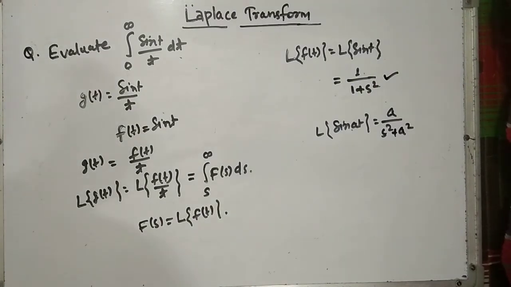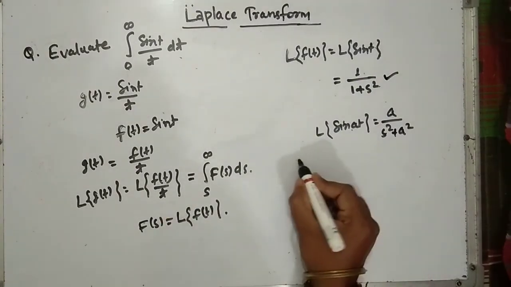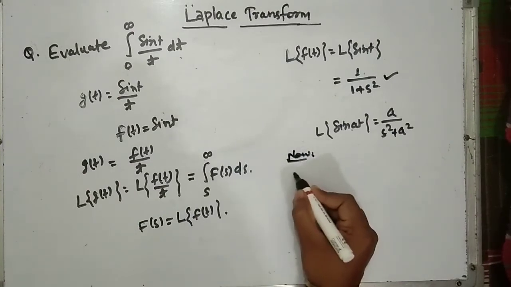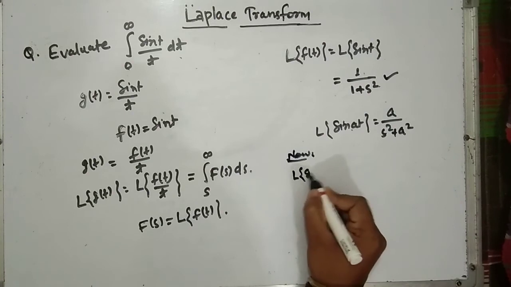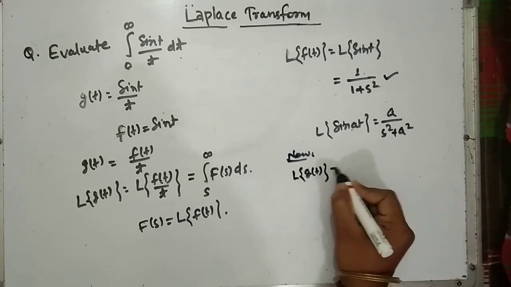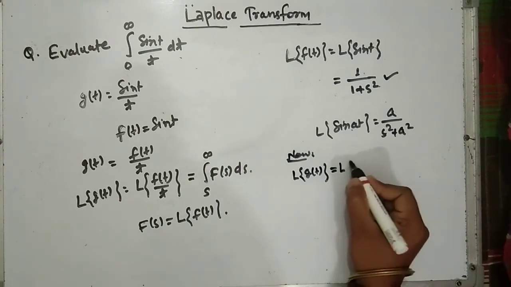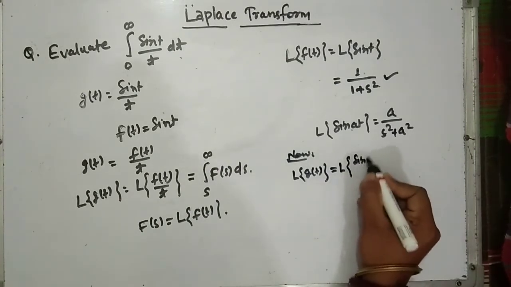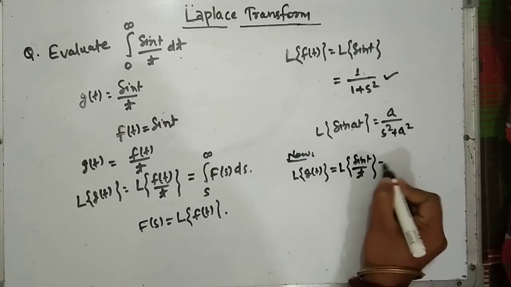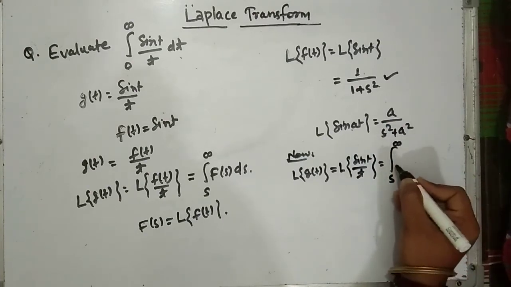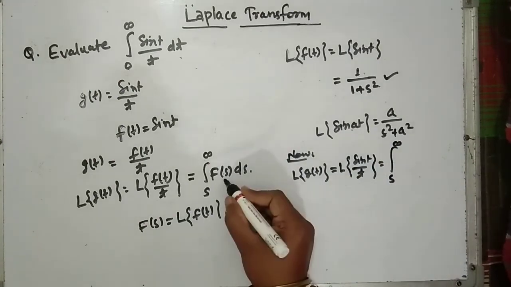Okay, then what will be the Laplace of, now we have to find the Laplace of g(t). Okay, so Laplace of g(t) is nothing but Laplace of sin t by t. So simply s to infinite, and what is F(s)?